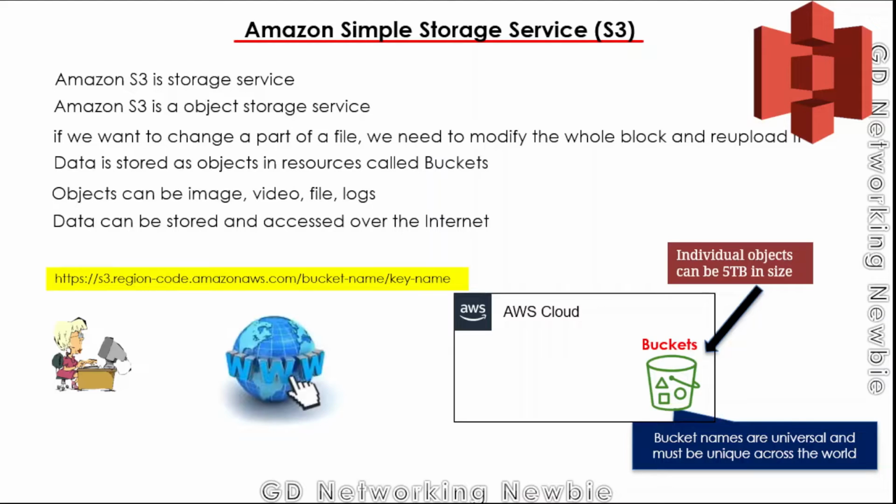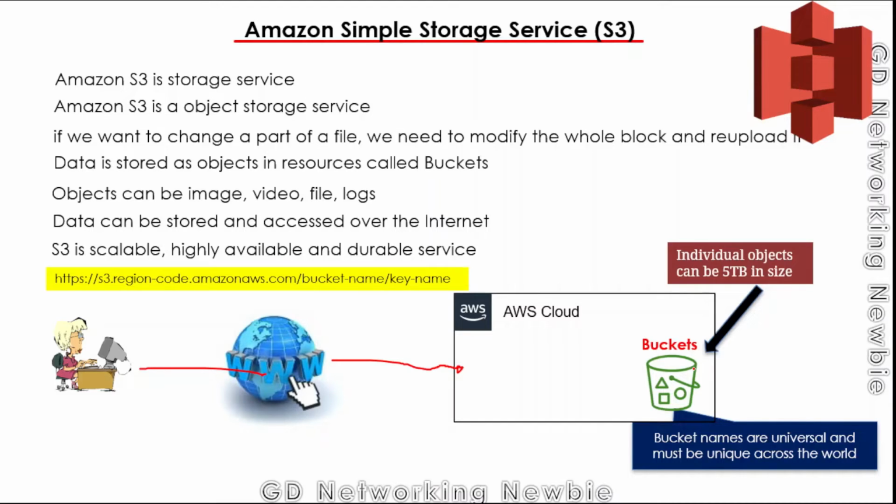So this user, using an internet connection, can actually access this bucket from here. And there are other ways also to interact with this bucket. An important thing is why we use this cloud storage service provided by Amazon: because it is scalable. Scalable means we can keep on uploading our data to the cloud, and it will automatically scale with that.